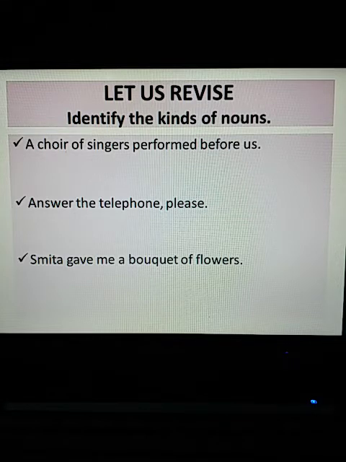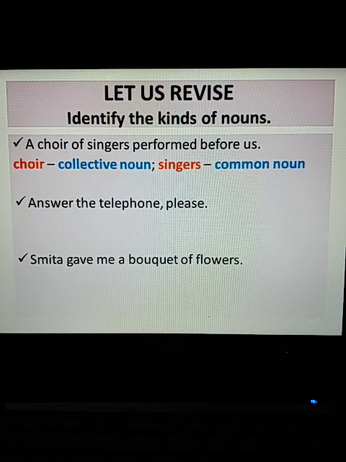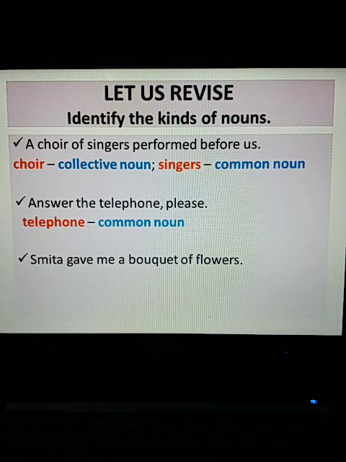So how many nouns are there? Right, now choir is the collective noun, singers is the common noun. Choir is the collective noun because it is the name given to a collection of singers, whereas singers is the common noun. Now the second one: answer the telephone please. Simple, yes, telephone is the common noun.